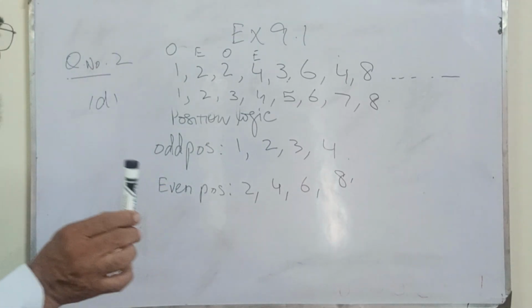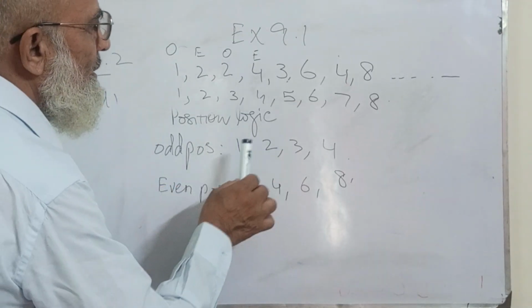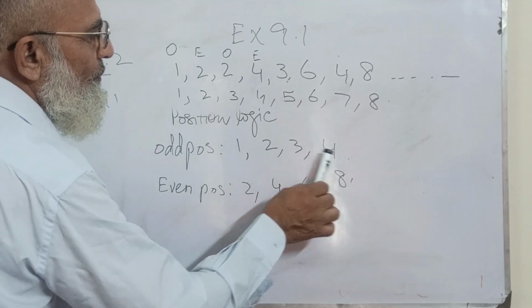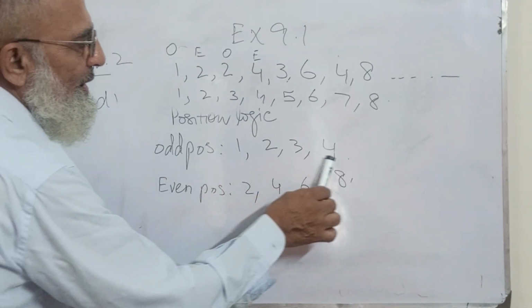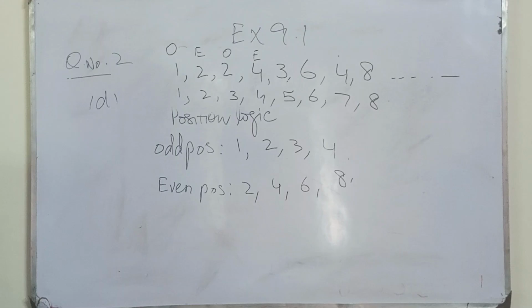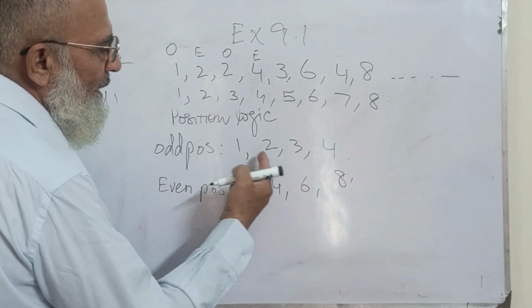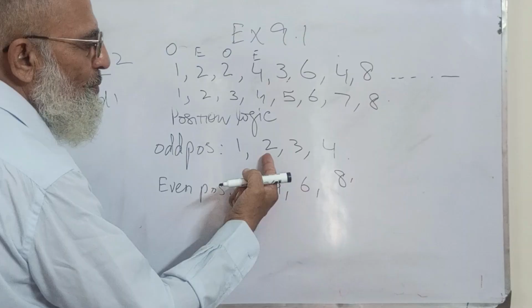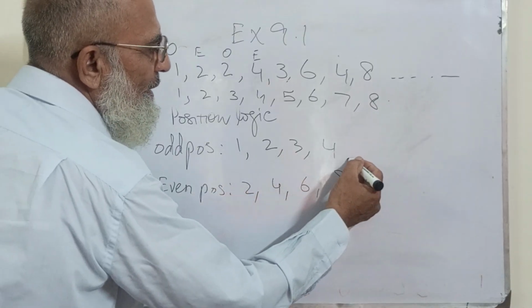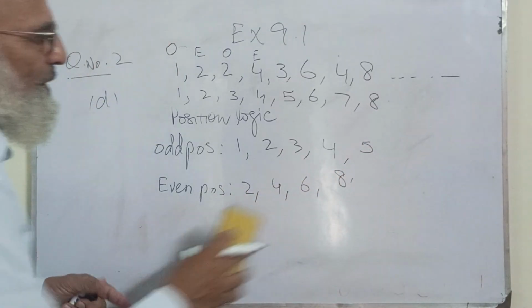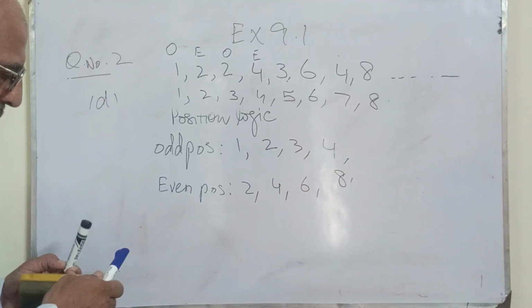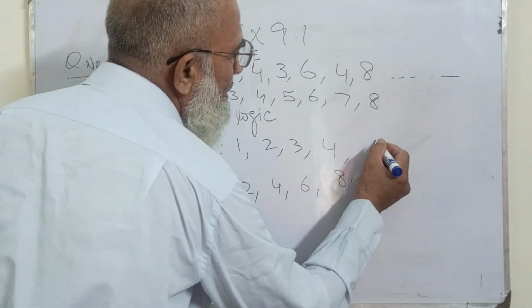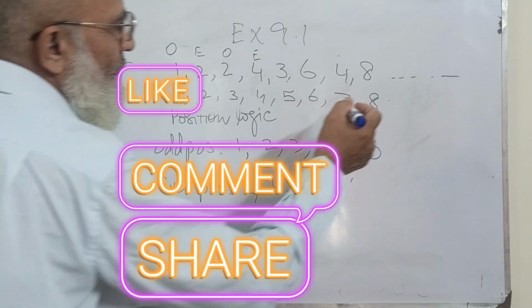Now, this is the last odd position, and you see that the sequence we are getting is only one increment. 1, 1 plus 1 is 2, 2 plus 1 is 3, 3 plus 1 is 4, and it is obvious that the next would be 5. Now the next number will be 5 over here.